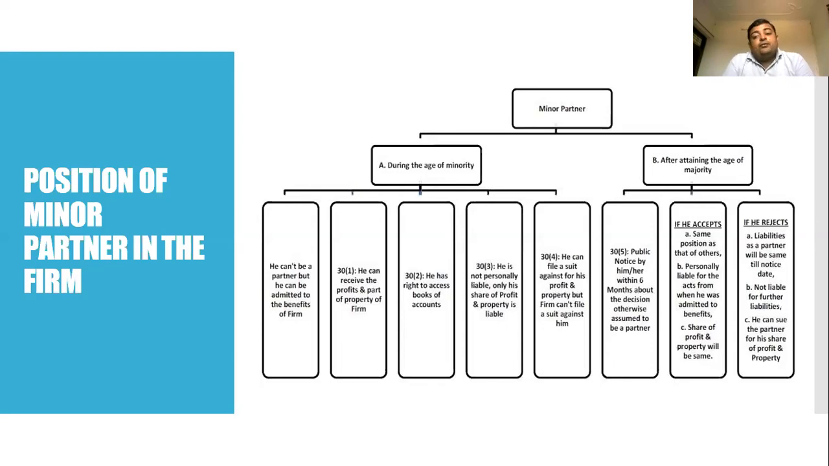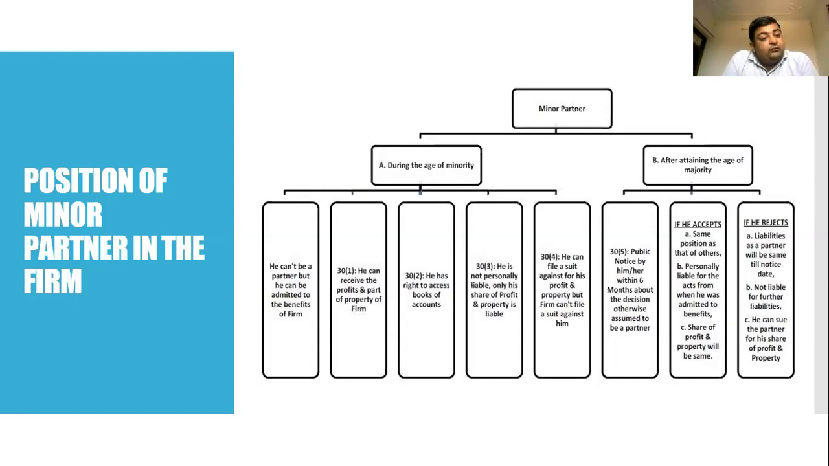Now, next, when the partner has attained the age of majority, under section 35, he must give public notice within 6 months about his decision, otherwise he is assumed to be a partner. If the partner has attained the age of 18 years, under section 35, he must give public notice within 6 months whether he wants to continue with the firm or does not want to continue with the firm.